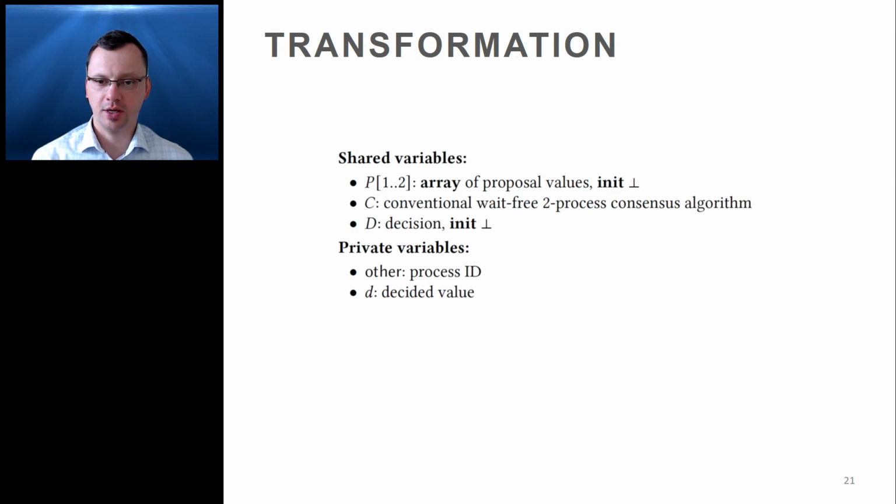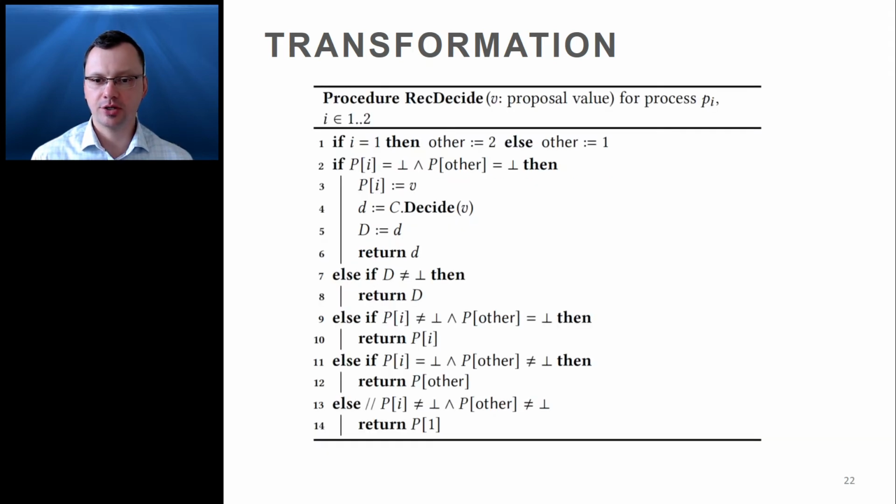It uses a two-element array to store proposal values, a single conventional wait-free two-process consensus algorithm C, and a shared variable D to store the decision computed using C. And here's the transformation. The flow of control is as follows. A process will, in the absence of failures, save its proposal value to the shared array P, then compute a decision using C, and record that decision using the shared variable D.